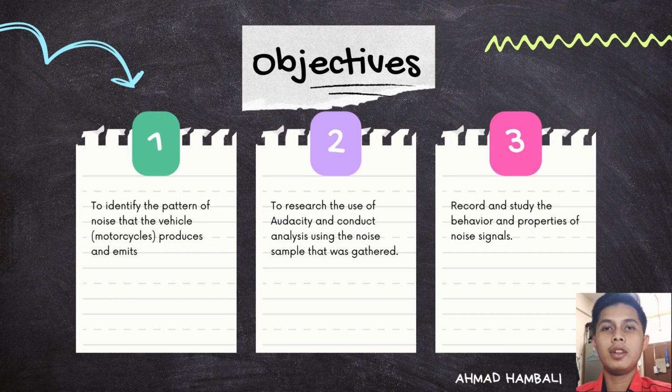Objective of the project: first, to identify the pattern of noise that the motorcycle produces and emits. Second, to research the use of Audacity and conduct analysis using the noise samples that were gathered. And lastly, to record and study the behavior and properties of the noise signal.